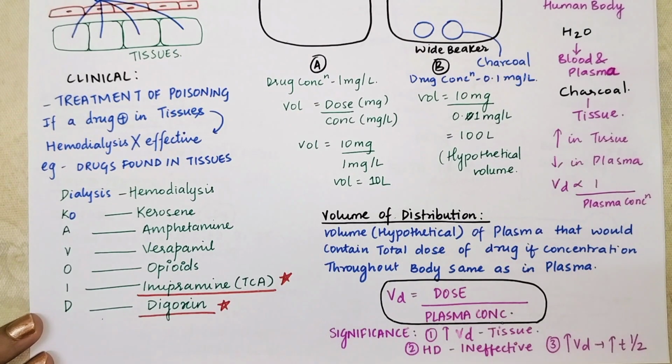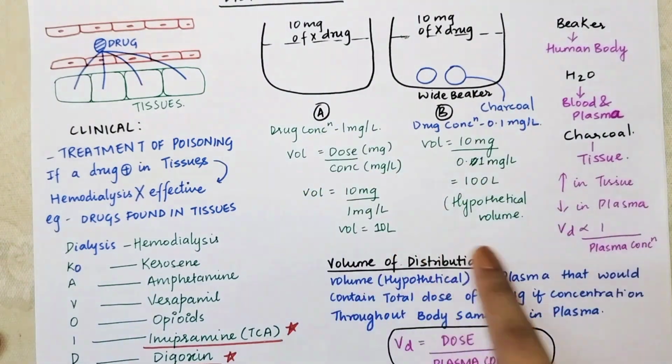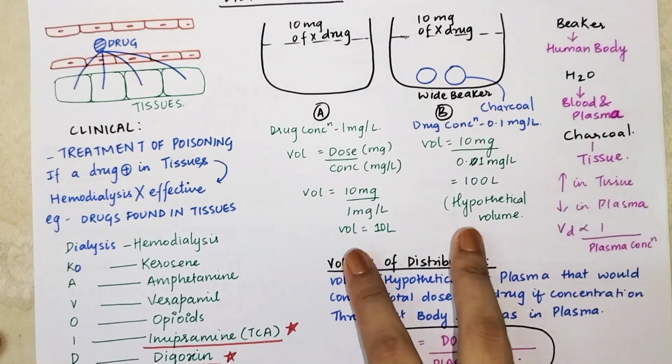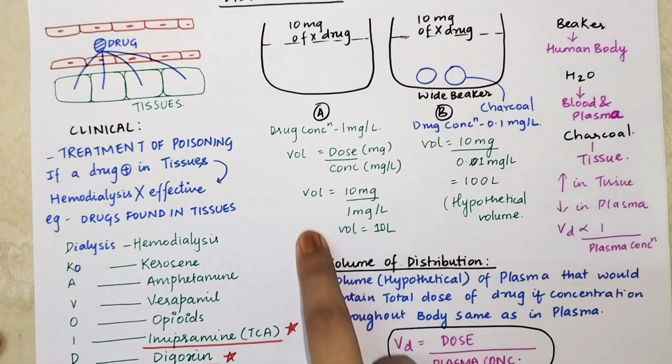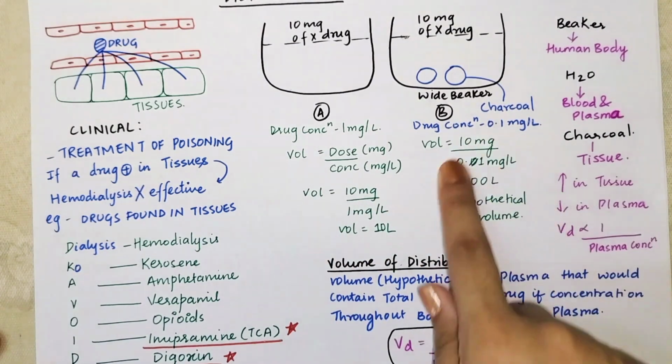Why? Because if you are giving more dose, what is going to happen? The volume of plasma will be more, right? That will contain the total dose of drug. See, you can understand the volume of distribution by this. That is why I gave you these two examples. Here the volume comes out to be 10 liter, right? And here the volume comes out to be 100 liter.